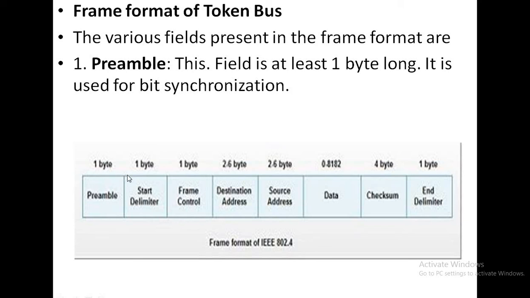Okay, next is the start delimiter, which is 1 octet long also. It is a unique bit pattern which marks the starting of the frame. The start delimiter decides where the frame starts. And the frame control field is used to distinguish data frames from control frames. So why is it used? It is used to distinguish between data frames and control frames.